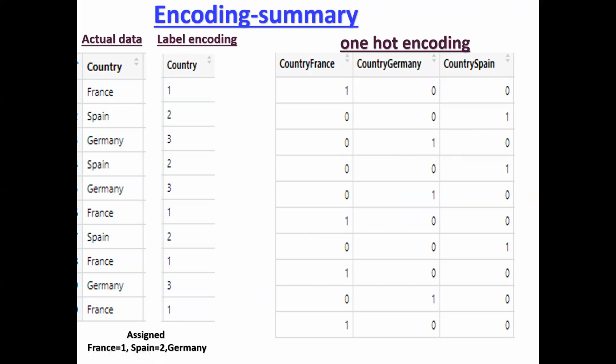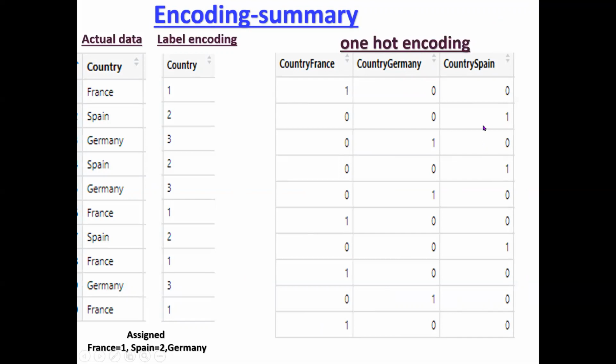Now observe one more thing. If there are 3 countries, for example, first 2 are 1, 0, automatically what is the third one? 0. For example, if these 2 are zeros, what is the third one? Definitely it must be 1. Similarly, if the first 2 are 0 and 1, definitely it must be 0. So here, no need to use all the 3 columns. Only 2 columns are enough actually. Why? If the first 2 are 1, 0, then automatically the third one is 0, because in each row only 1 is true. So that's why if there are 3 countries, we need 2 columns only.